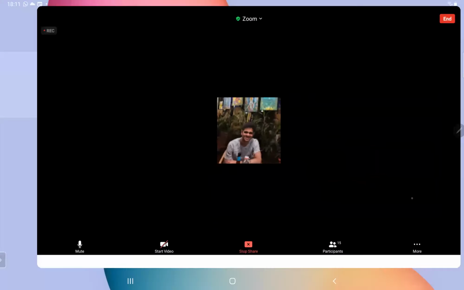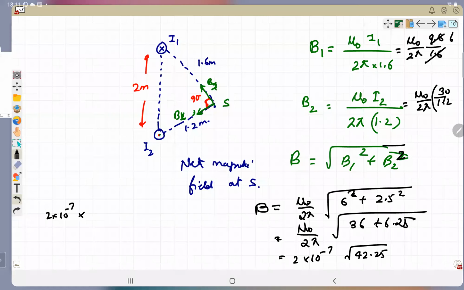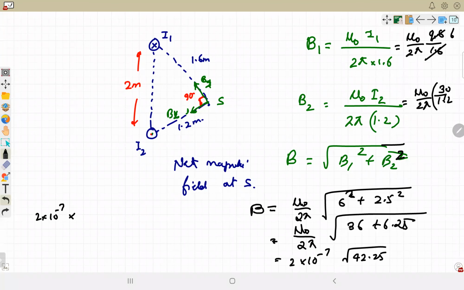Yes, boss. I think I solved it for you. So what's the answer coming out to be? Root 42.25 is how much? 6.5? Yes, sir, 6.5. Yes. Into 6.5. So that is 13 into 10 to the power minus 7, or 1.3 into 10 to the power minus 6 Tesla. This was question number 2.